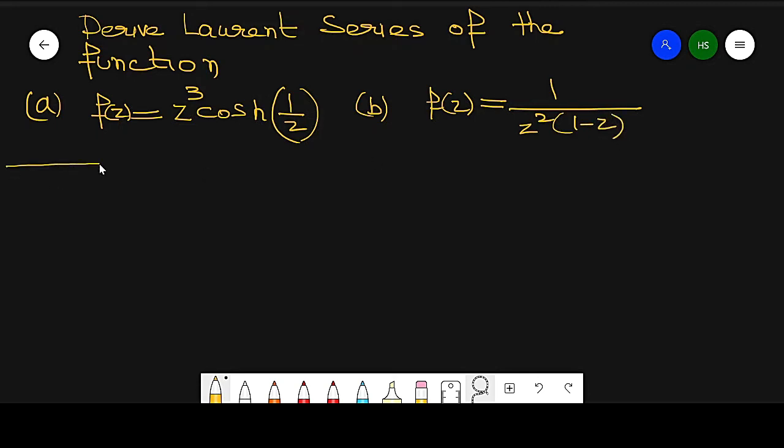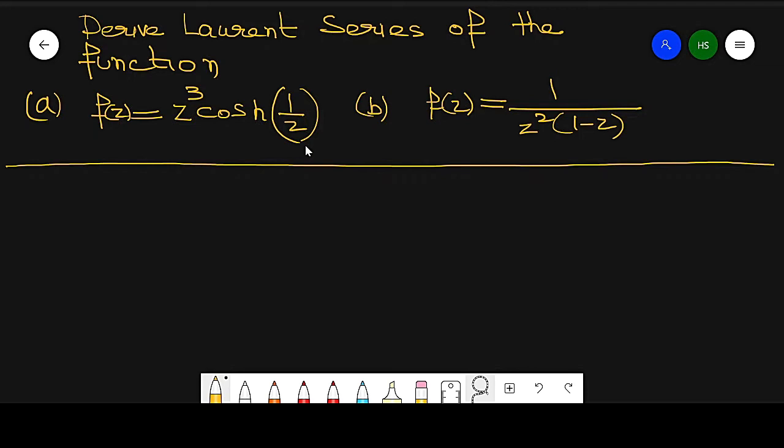In order to solve these expansions, remember the standard expansions that we find in the form of Taylor expansion, for example, e raised to power z, cos z, sin z, cos hyperbolic z, sin hyperbolic z, 1 over 1 minus z, 1 over 1 plus z. So remember all these series.